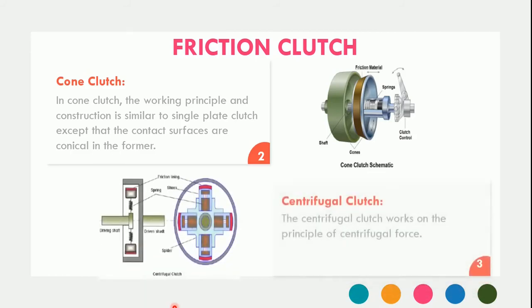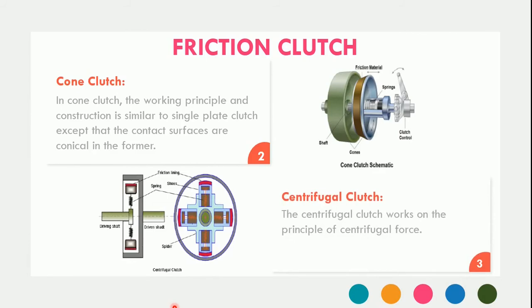Next is the centrifugal clutch. As it works on the principle of centrifugal force, this kind of clutch is called a centrifugal clutch. So this is all about the three different types of friction clutch: the plate clutch, the cone clutch, and the centrifugal clutch.